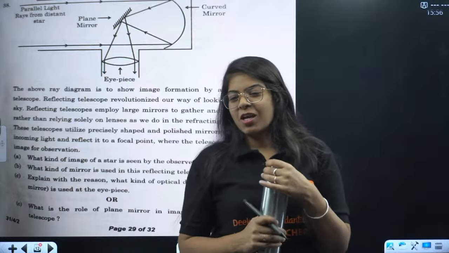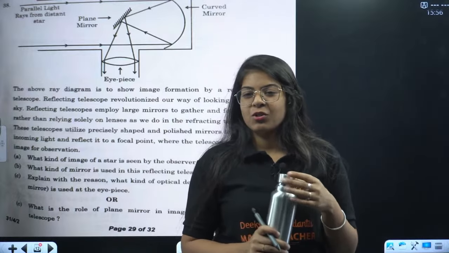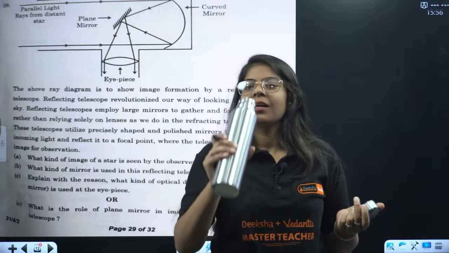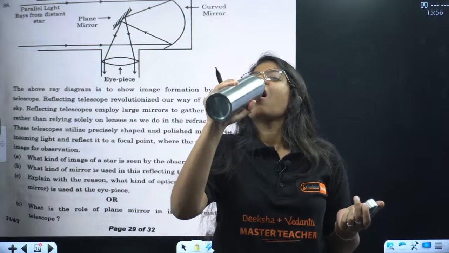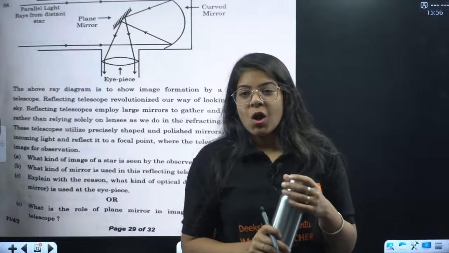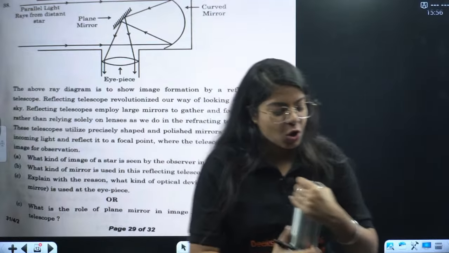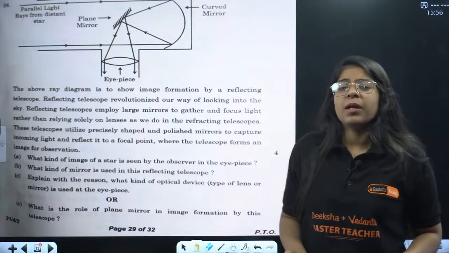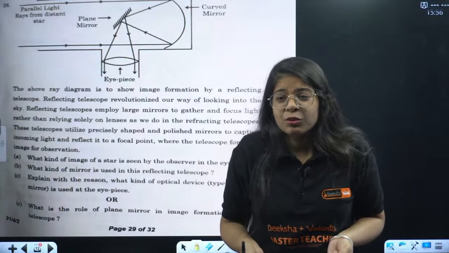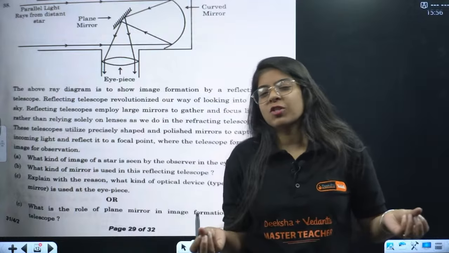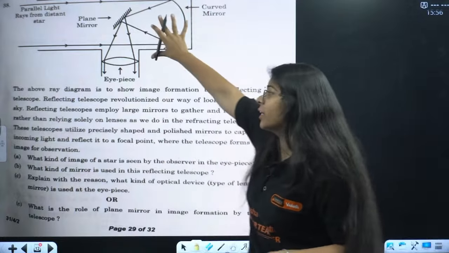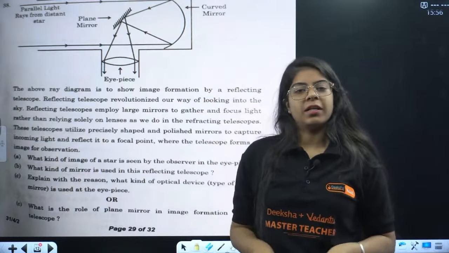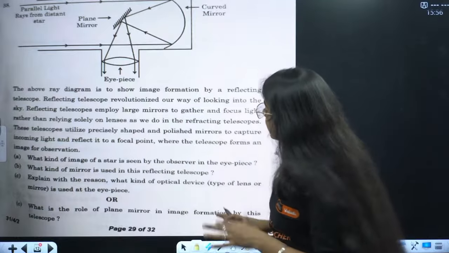This is the question that got you on your toes, that you're like, what is this? What exactly is this? Very basic, very simple question. You don't have to go into so much detail, right? If you go into detail of this diagram, then you'll definitely get confused. But let's see.